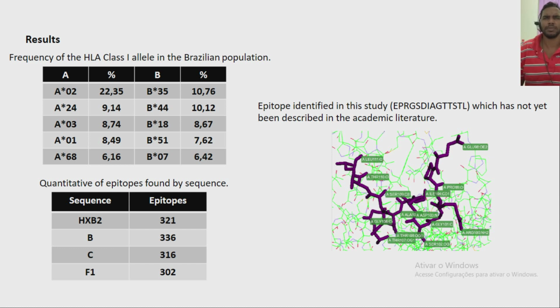The epitope described on screen wasn't listed in any academic or patented database, thus believed to be a novel promising epitope for vaccine purposes.